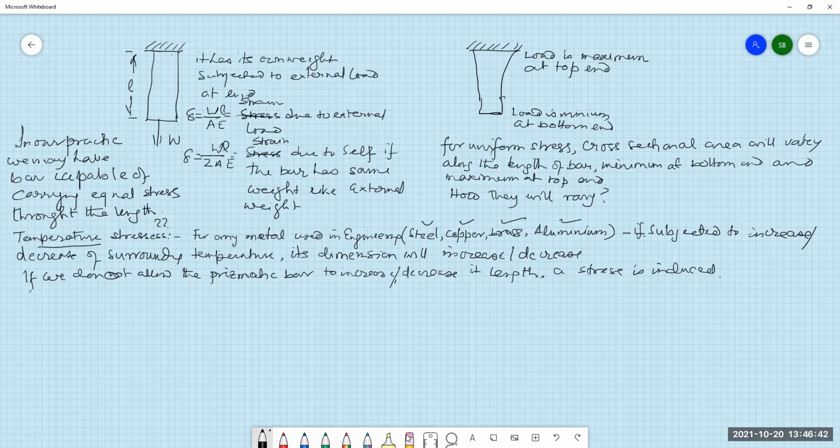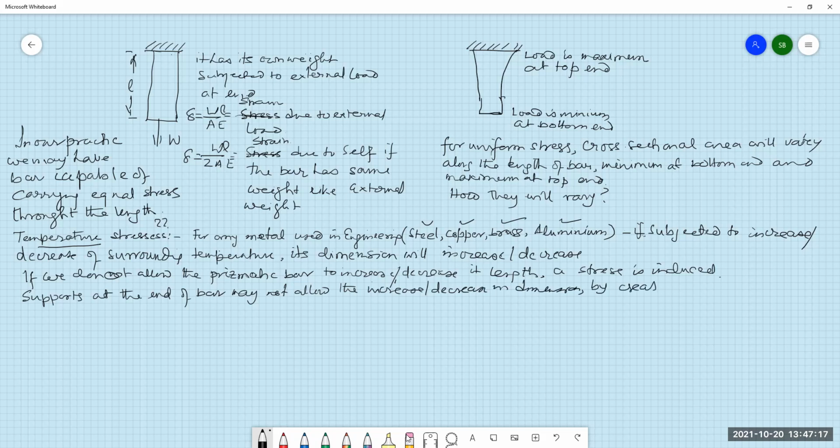The supports at the end of the bar may not allow the increase or decrease in length or dimension by creating an opposing force on the bar.